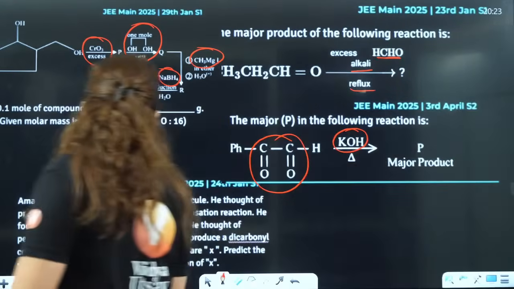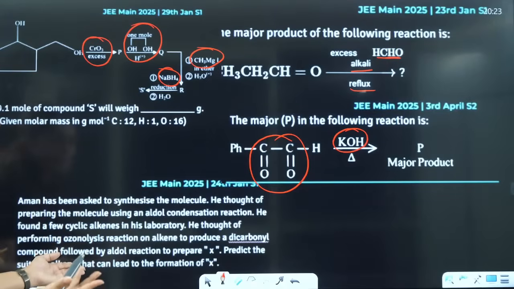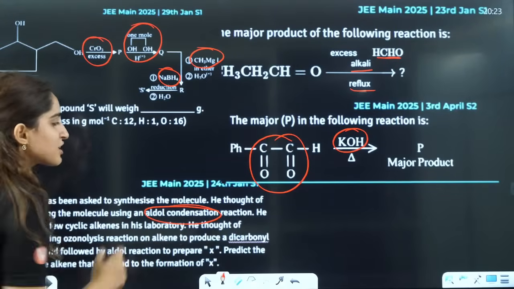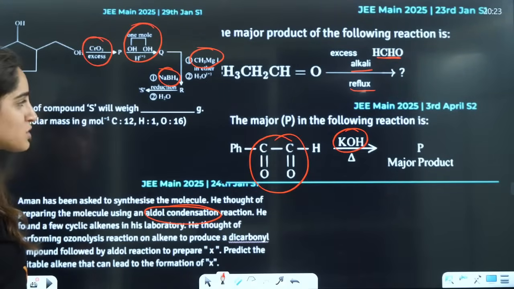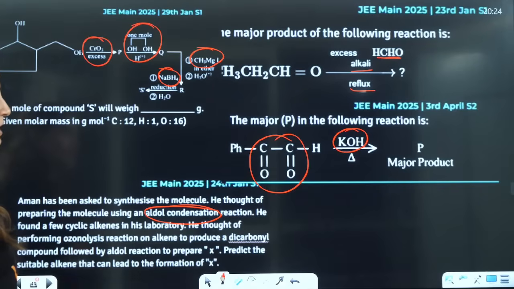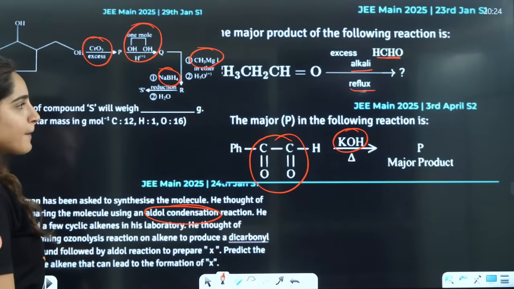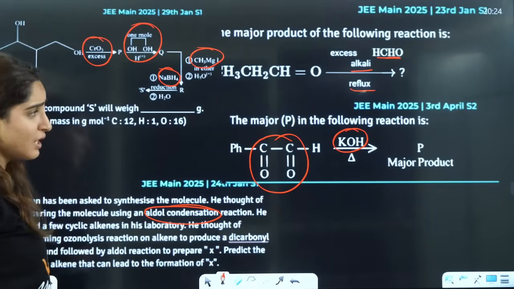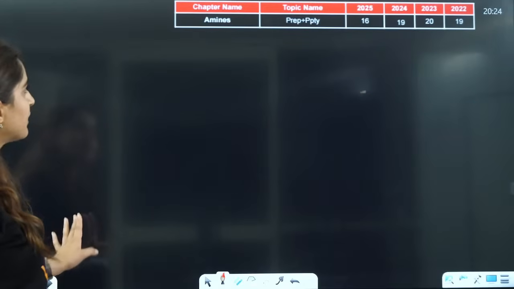Then these are also the same kind of aldol condensation reaction. So can you see, same kind of thing is there, aldol, same kind of thing is there. Okay, so in fact it is a Cannizzaro reaction.